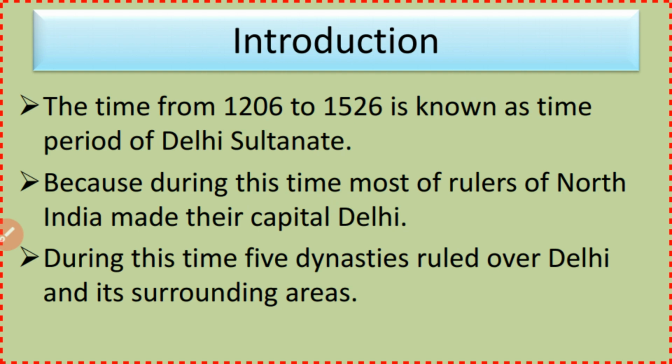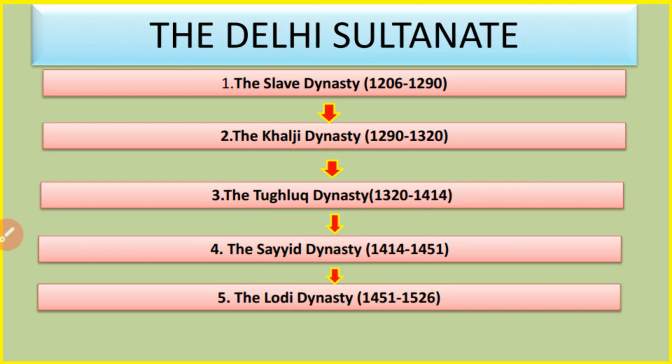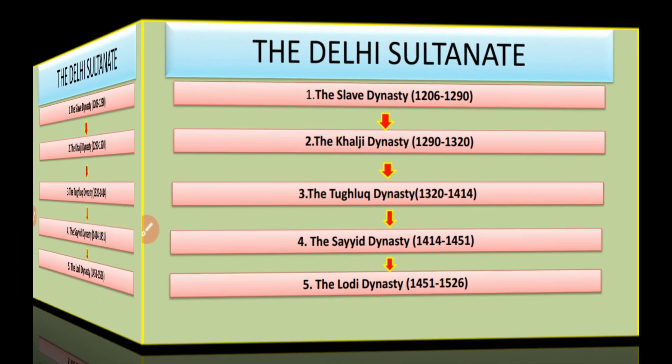During this time, 5 dynasties ruled over Delhi and its surrounding areas. These dynasties were the Slave Dynasty, the Khalji Dynasty, the Tughluq Dynasty, the Sayyid Dynasty, and the Lodhi Dynasty.